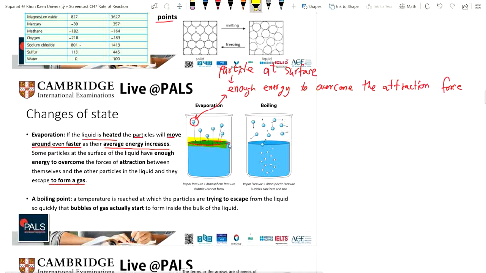Because it's gaining heat energy and increasing its energy, it reaches enough energy to overcome the attraction force. Then it will escape from liquid to gas. This phenomenon we call evaporation.